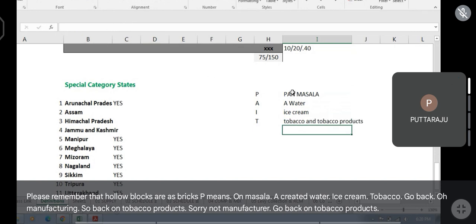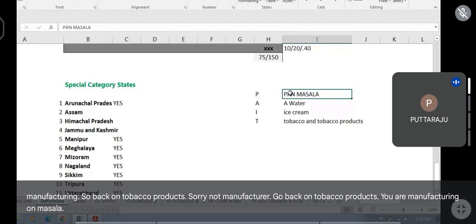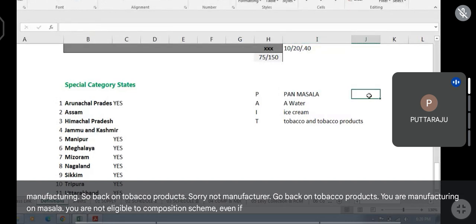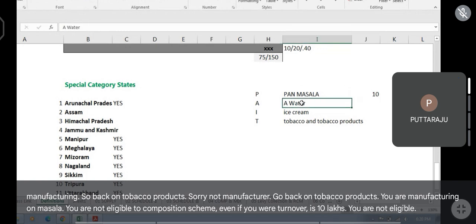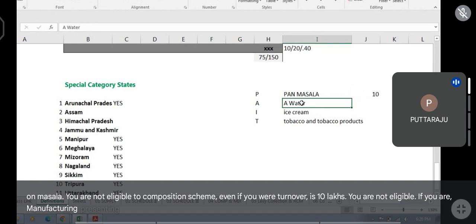If you are manufacturing pan masala, you are not eligible for composition scheme even if your turnover is 10 lakhs. If you are manufacturing aerated water like Pepsi, Coca-Cola, those things, you are not eligible for composition scheme.